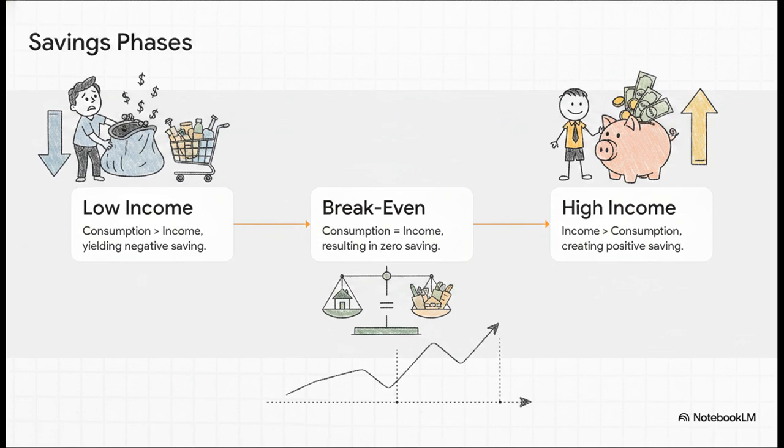Then at step 2, we hit the break-even level. Here, consumption exactly equals income, not a penny left over. So saving is exactly 0, and our curve crosses the horizontal axis. Finally, at step 3, as income rises higher, it overtakes consumption. Households can finally stash some cash away, giving us positive saving. So our savings curve slopes positively upward, from negative to 0 to positive, driven entirely by that level of income.